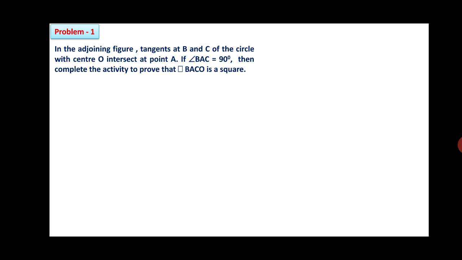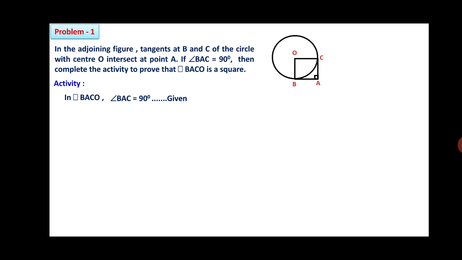In the adjoining figure, tangents at B and C of the circle with center O intersect at point A. If angle BAC is 90, then complete the activity to prove that quadrilateral BACO is a square. So this is the given activity. In quadrilateral BACO, angle BAC is 90, it is given. Angle OBA is equal to 90 and angle OCA is equal to 90 degrees. This box you have to fill up.